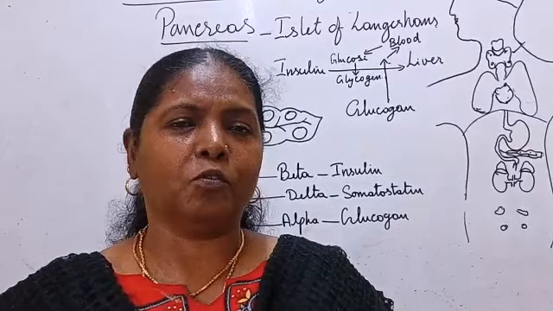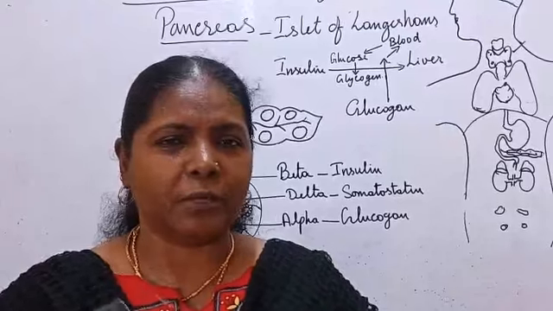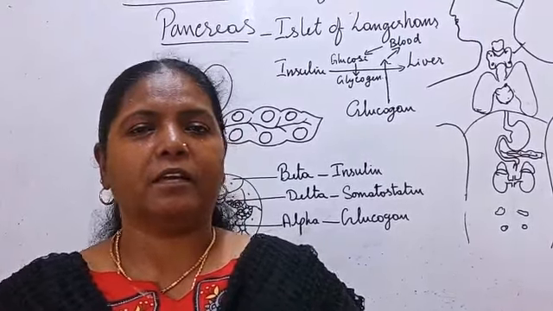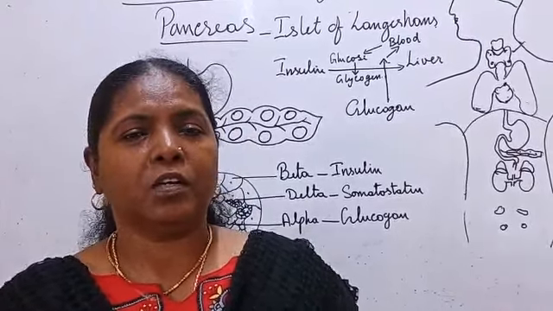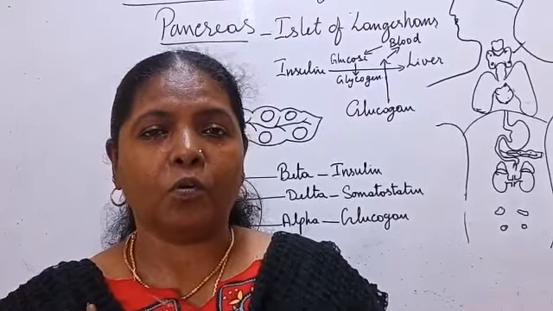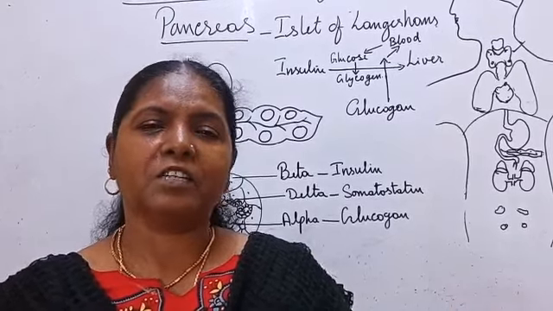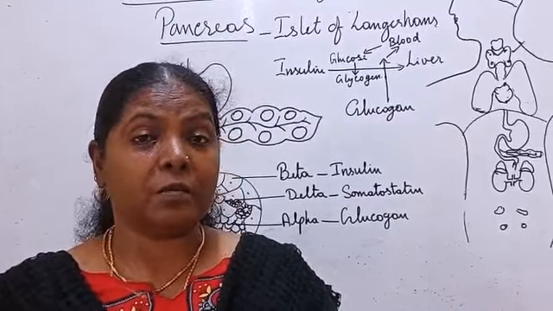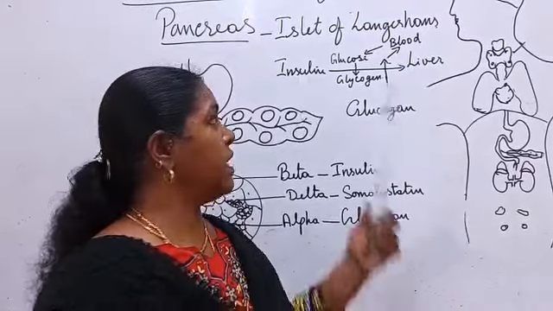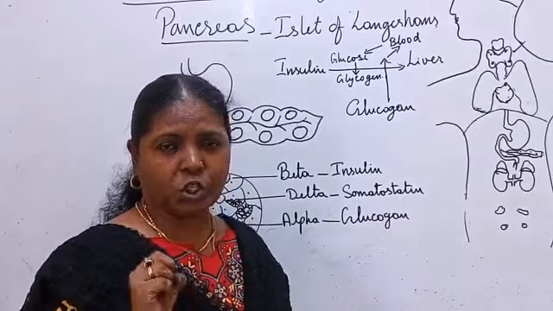More sugar, glucose, we can control by doing some exercise, taking medicine, and taking insulin injections. But if it goes below the normal level, it leads to coma. So with hypoglycemia, if the insulin secretion is more, they will go to the coma stage. That is called insulin shock.